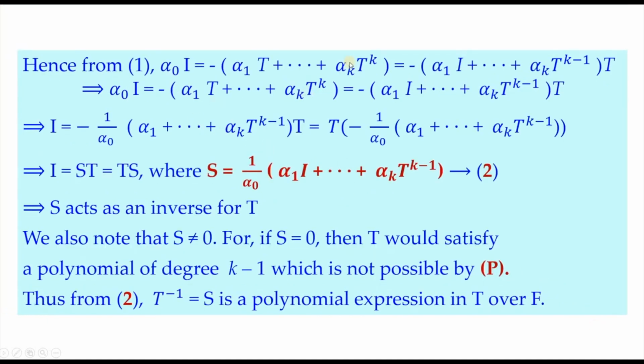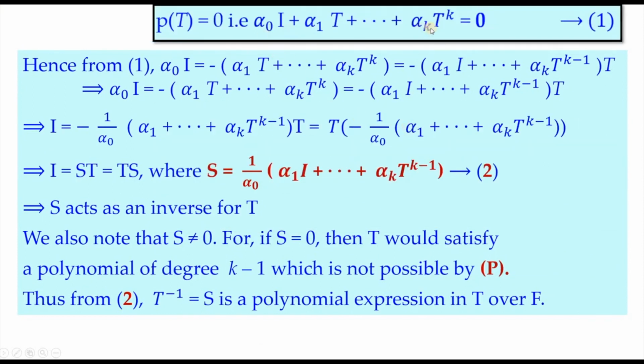So from equation 1, this is what equation 1 is. From here, as we did in the previous theorem, the same steps are to be repeated. So alpha naught I is equal to minus alpha 1 T and so on. We have this, and in this T is taken out. So alpha naught I is alpha 1, and the same thing is written again. From here, by taking T out, this is what we get.